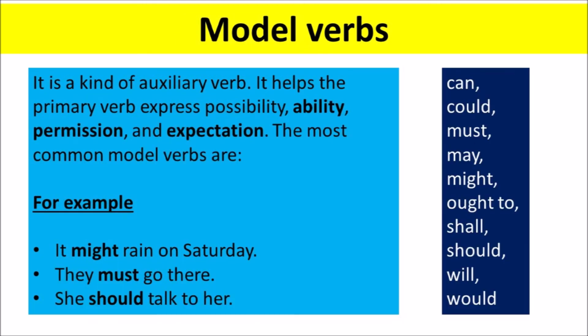Modal verbs. It is a kind of auxiliary verb. It helps the primary verb express possibility, ability, permission, and expectation. The most common modal verbs are can, could, must, may, might, ought to, shall, should, will, and would. For example, it might rain on Saturday. They must go there. She should talk to her.